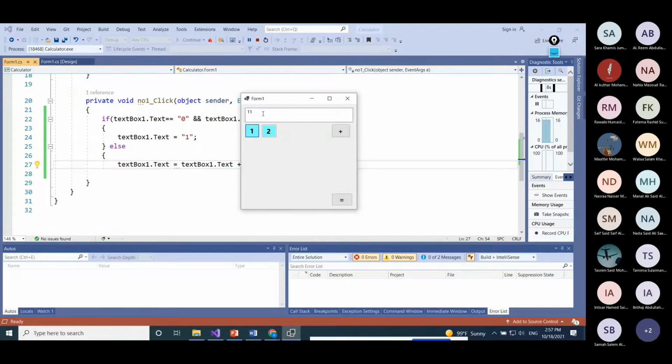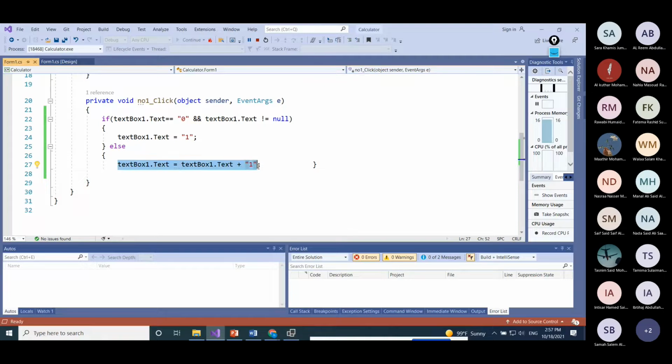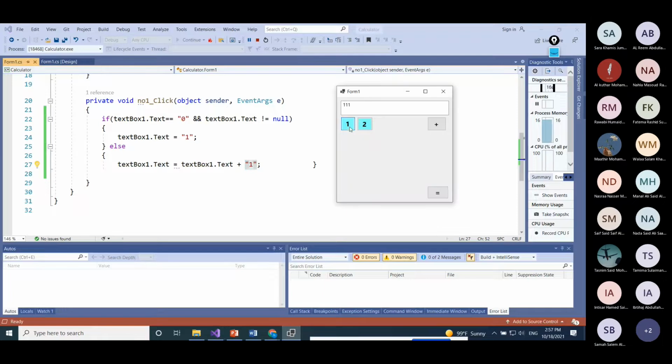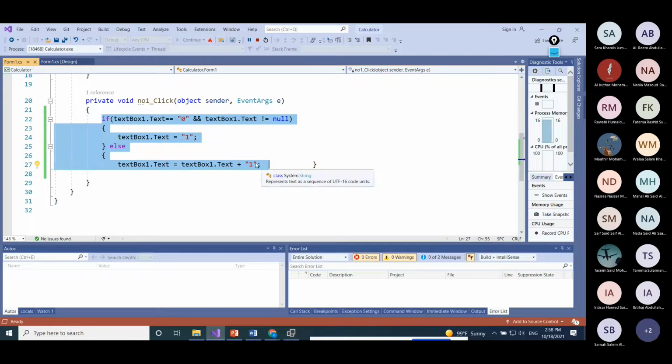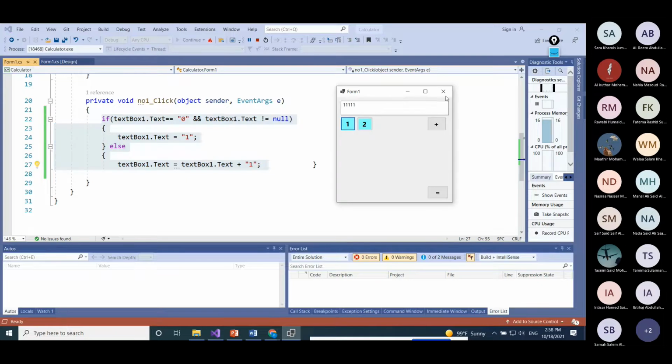See, now we're going here. The current one is 1, and it puts beside it 1, 1, 1, 1. It just adds to whatever exists there. But initially it was 0. There was nothing there. That's why only number 1 appeared. So this event, actually, we need to repeat it for all the numbers. Now for number 2, let me exit this one.